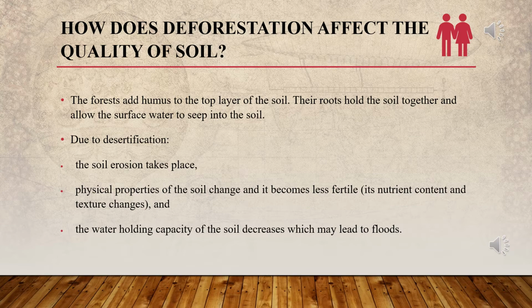The water holding capacity of soil decreases, which may lead to floods. You might have seen multiple videos of Rajasthan or Jaipur or Jodhpur, where during floods even a very small rainfall changes into a huge flood. Why? Because the sand is not at all capable of holding water. So when rainfall is there, the soil is not able to hold the water, it will wash away, and hence it will give rise to floods.